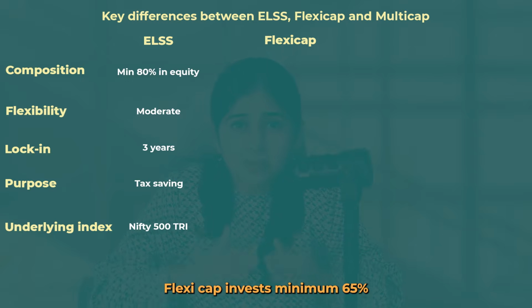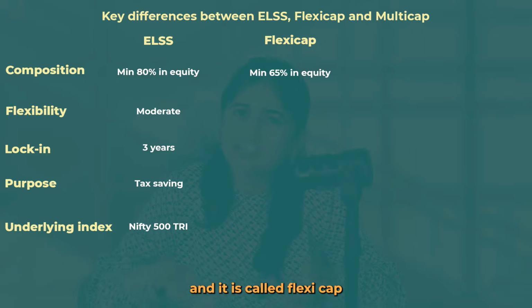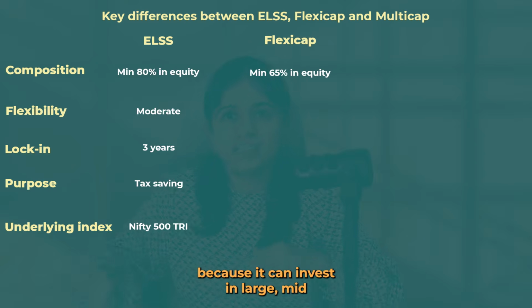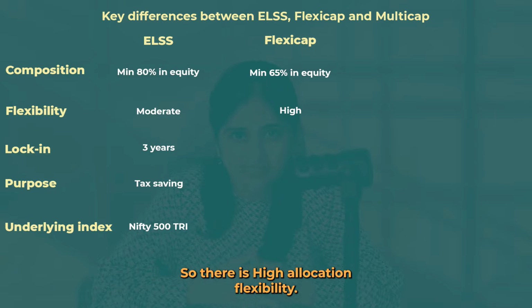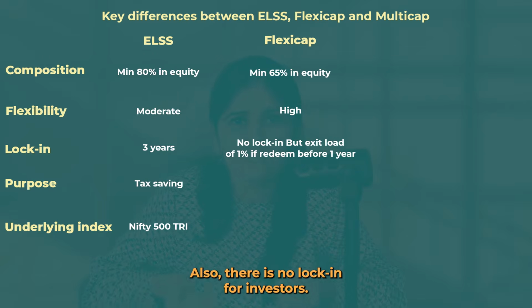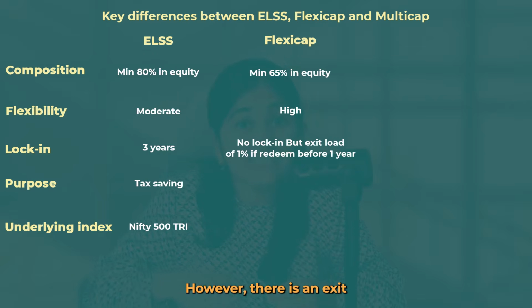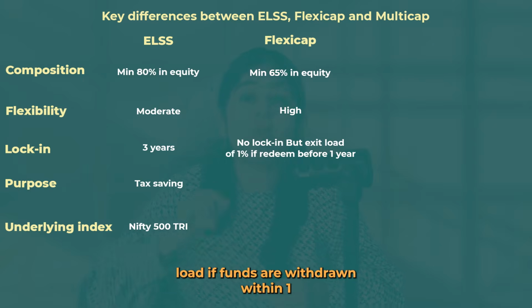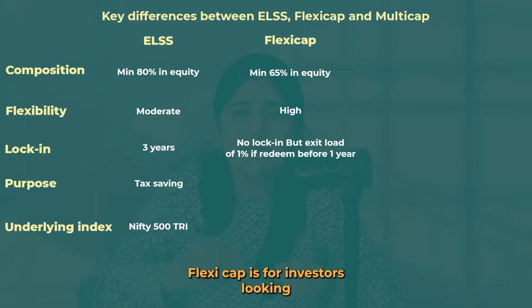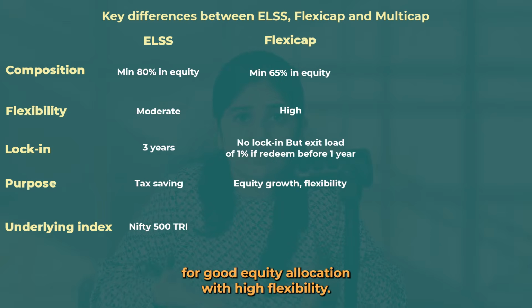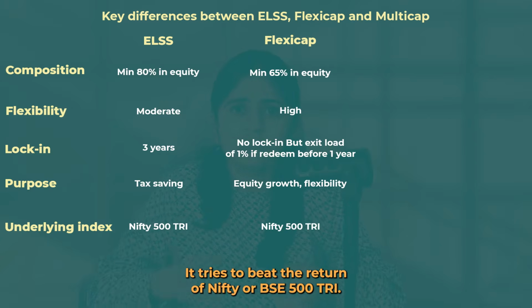FlexiCap invests minimum 65% in equity, and it's called FlexiCap because it can invest in large, mid and small cap in any proportions. So there is high allocation flexibility. Also, there is no lock-in for investors. However, there is an exit load if funds are withdrawn within 1 year, which is usually 1% of the redeemed amount. FlexiCap is for investors looking for good equity allocation with high flexibility. It tries to beat the return of Nifty or BSE 500 TRI.